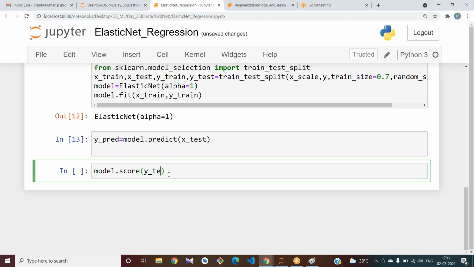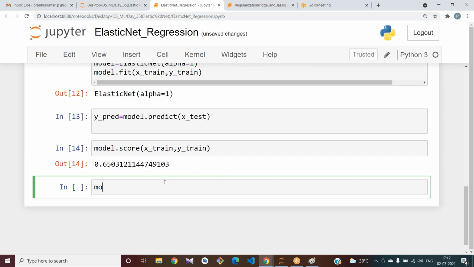We are trying to find out training and testing performances, right? Model dot score of x train comma y train is 65. Model dot score of x underscore test comma y underscore test is 61.